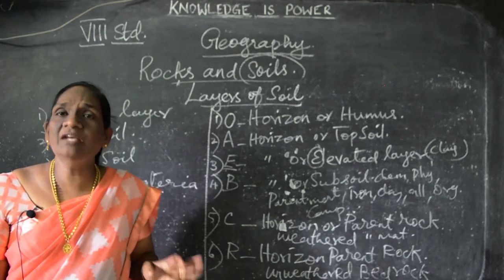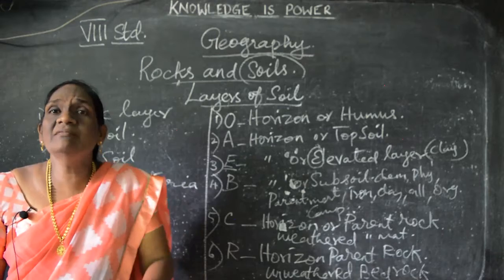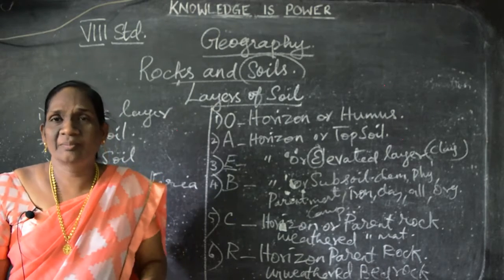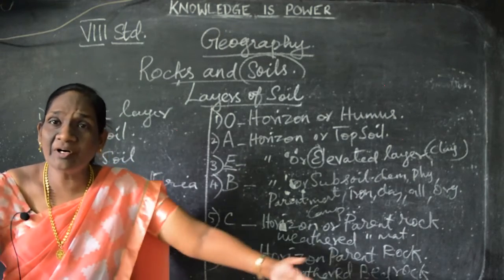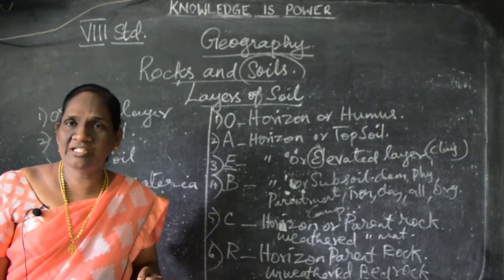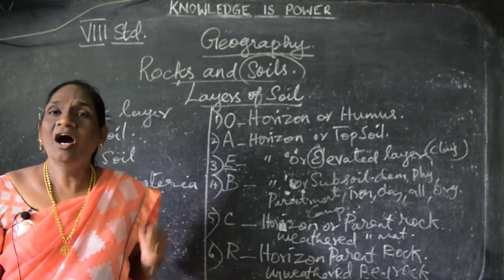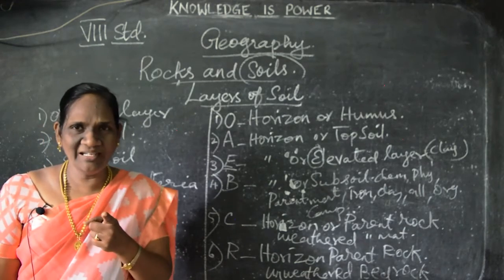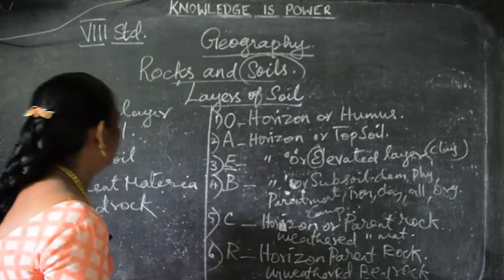So for that only we have to conserve soil. What is conserve, children? Protect, protection. We have to protect our soil. How to protect? Conservation. Understand? Protection. How we can protect the soil? Can we see that? Okay, are you ready? Okay, shall we go to next one?